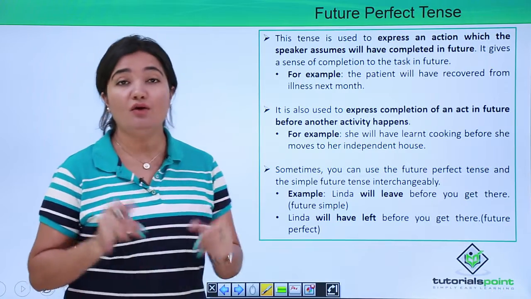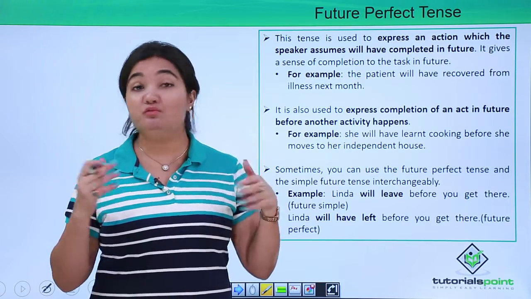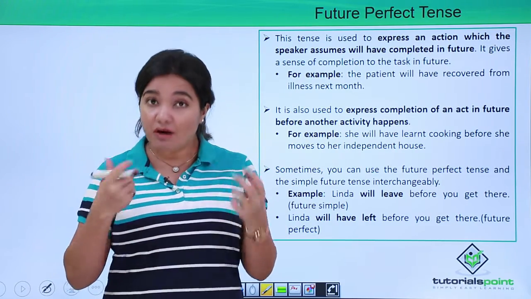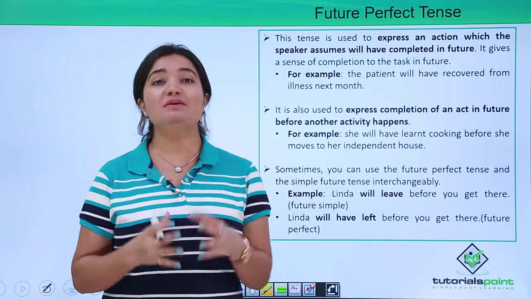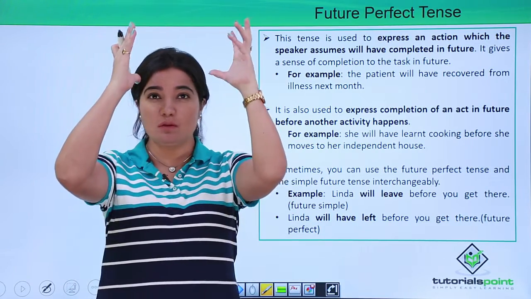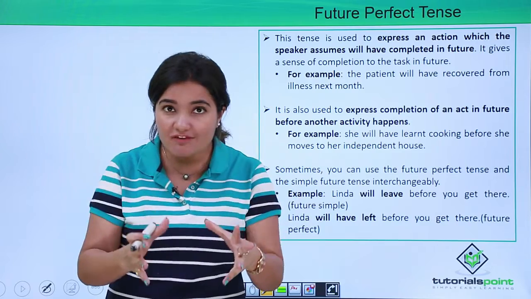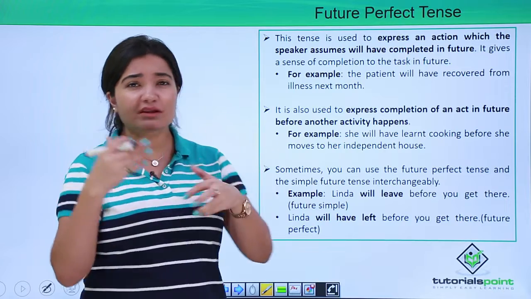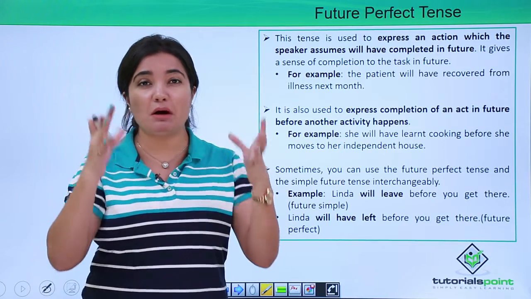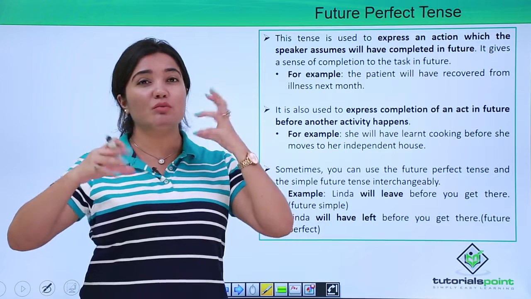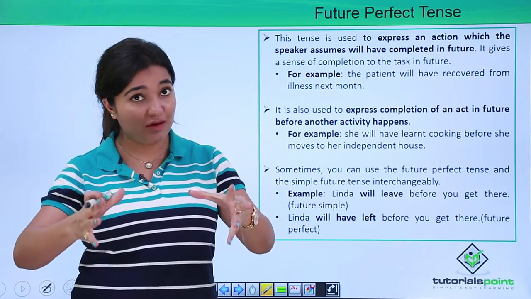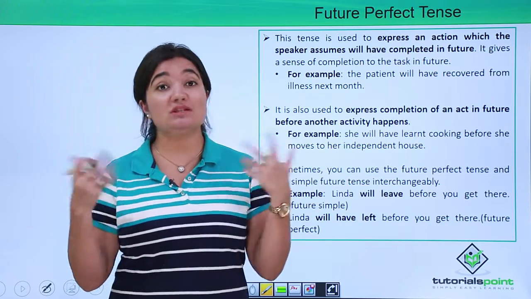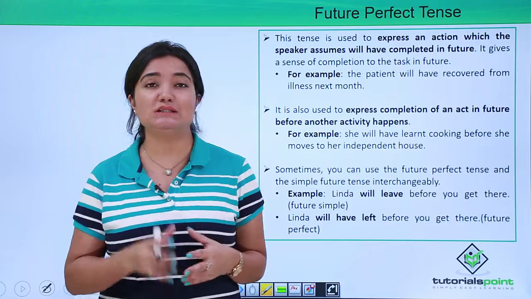Okay, so now you have the future perfect tense. So what is a perfect form of any tense? As we've already discussed in so many videos, the perfect form of any tense will represent that tense in the most appropriate form or in the most perfect form, right? So that is something that we gauge whenever we read about the perfect form of any tense. This is just a rough idea that I'm giving you. So what in real terms does that mean? If you say it is the perfect form of future tense, what would that mean?